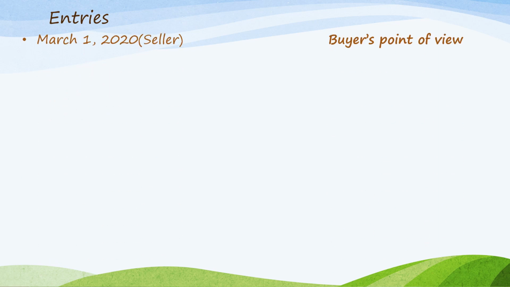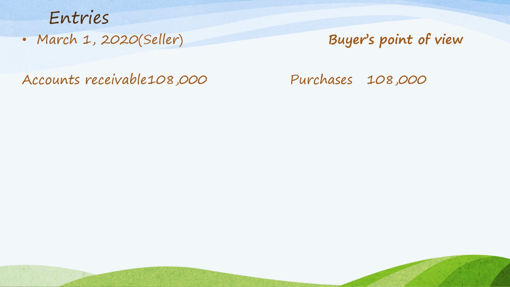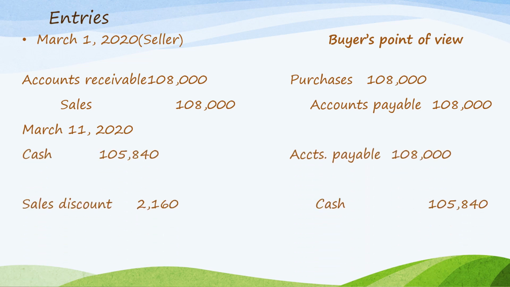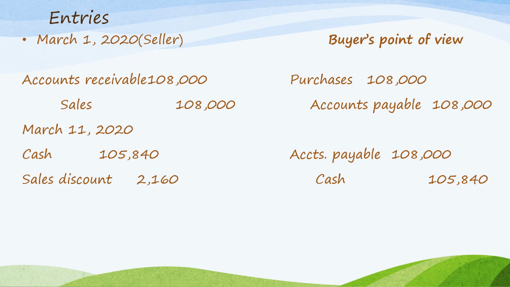So the entries. On March 1, on the viewpoint of the seller, debit accounts receivable 108,000 and credit sales 108,000. On the viewpoint of the buyer, debit purchases 108,000 and credit accounts payable 108,000. On March 11, assuming it was paid within the 10-day discount period, debit cash 105,840, debit sales discount 2,160, and credit accounts receivable 108,000.